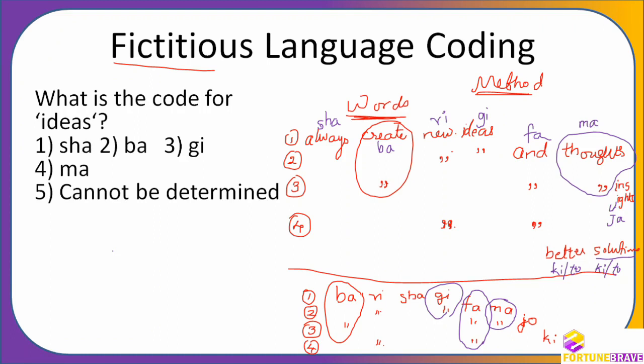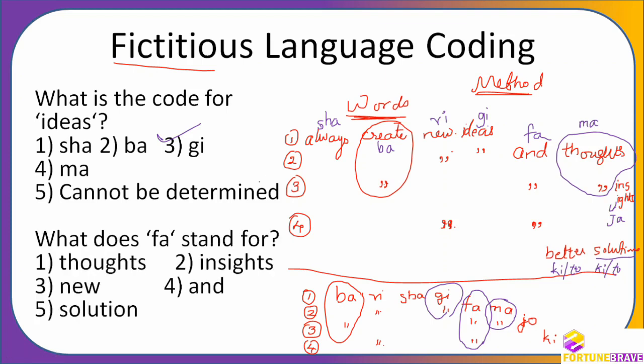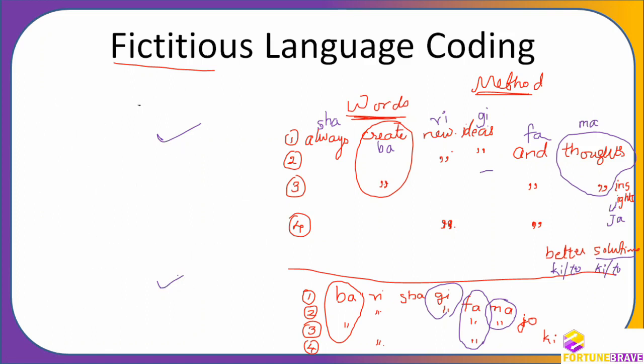The first question: what is the code for ideas? Ideas, you can see here. Within 2 seconds you will be able to solve this. GI. Okay, because you already found out GI. Next, what does FA stand for? FA stands for and, my dear friend. You can see how easy it becomes, very fast. You only have to write maybe 50% of the words and 50% of the codes, and you will be able to solve this very fast.